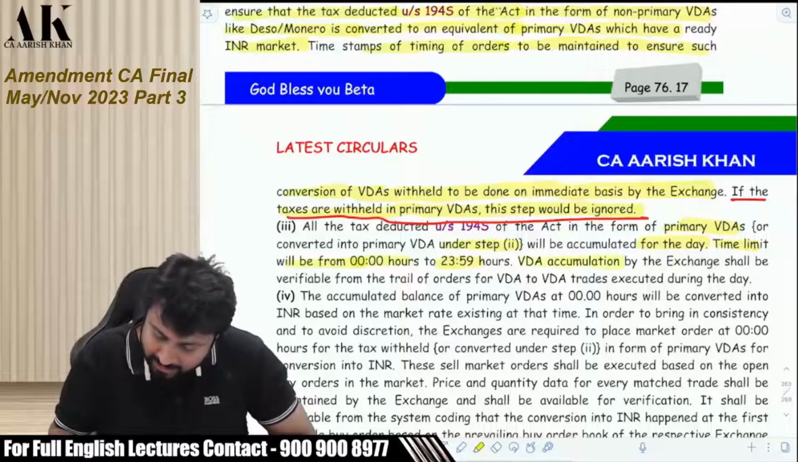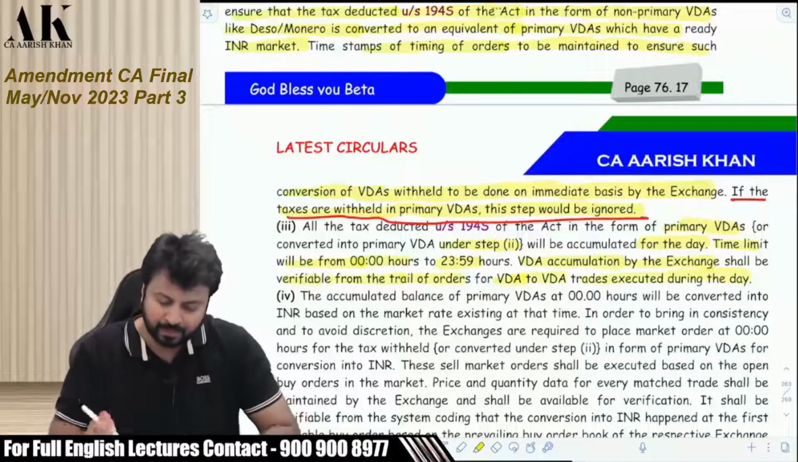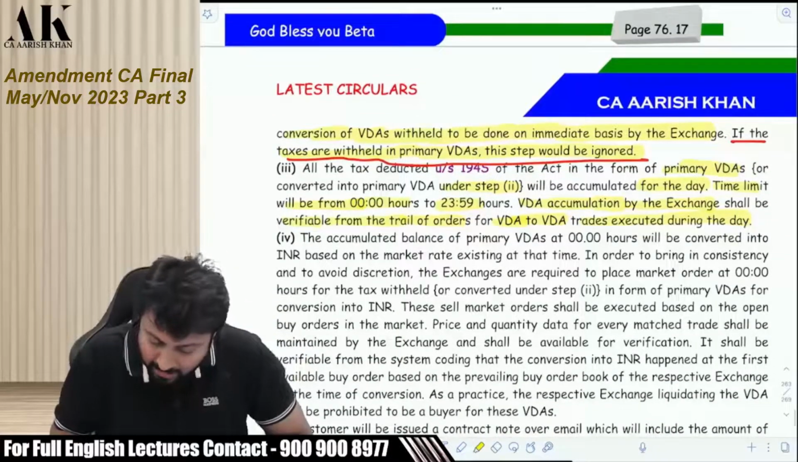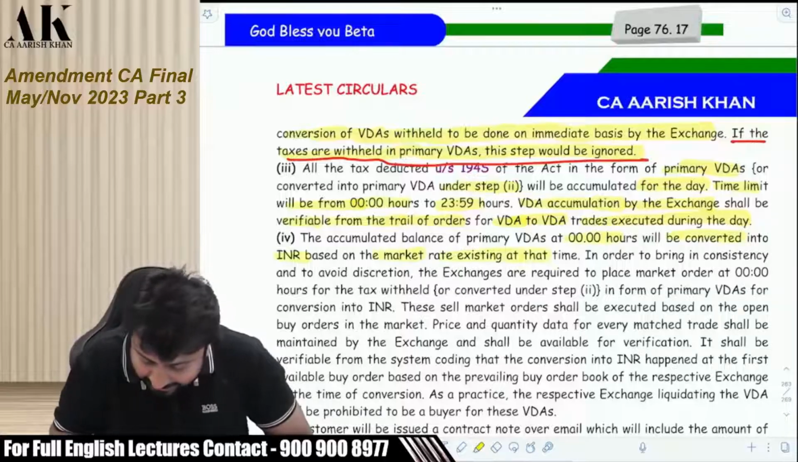The VDA accumulation by the exchange shall be verifiable from the trail of the VDA to VDA orders executed during the day. Now the accumulated balance of the VDA at 12 hours will be converted into INR based on the market rate existing at that time.